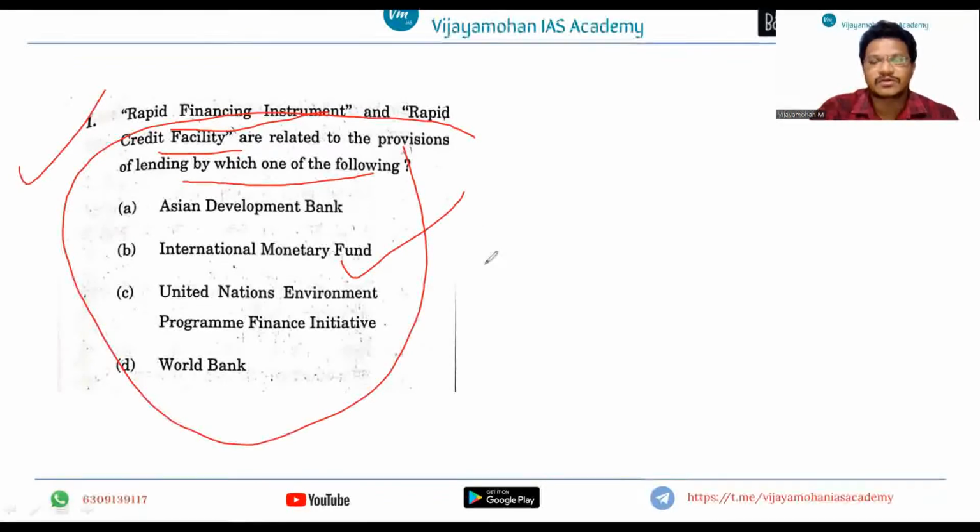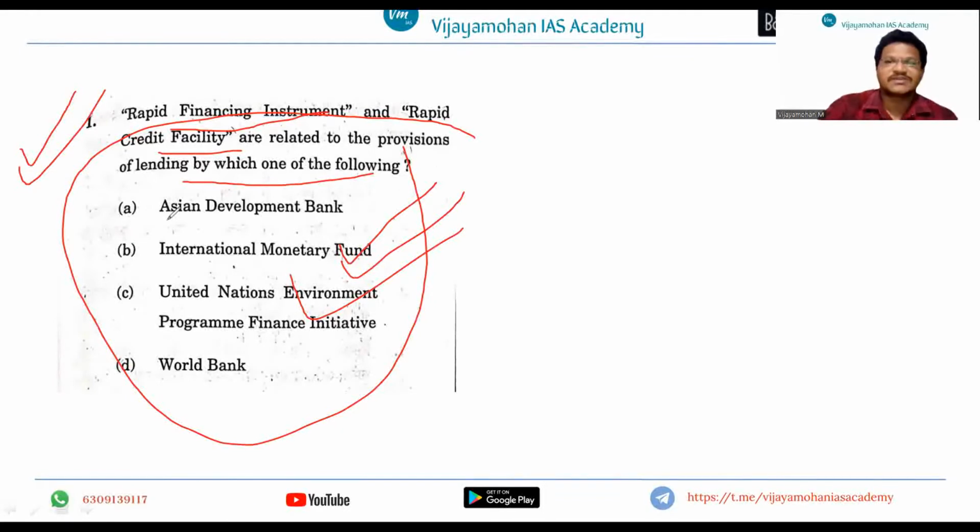World Economic Outlook. For example, take World Economic Outlook. What is the organization that is publishing this report? Earlier they used to ask it directly, but now they have proceeded further. They are asking about the instruments of financing. They are not simply asking about the reports. So they are digging deeper and forming questions based on the instruments of the international organizations, right?